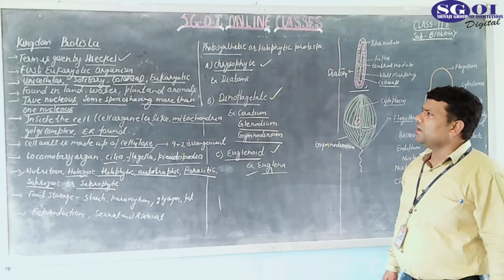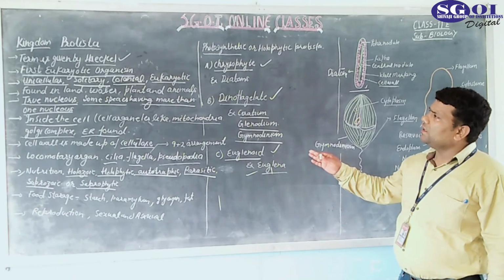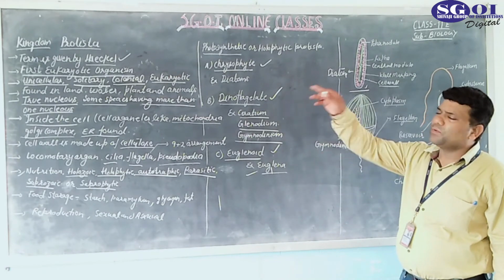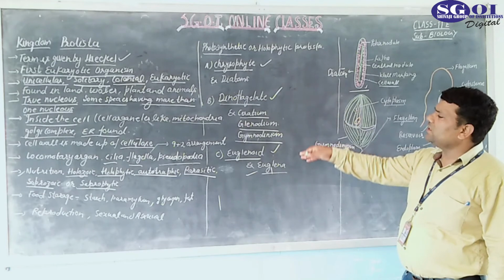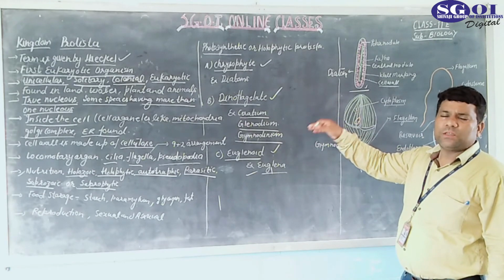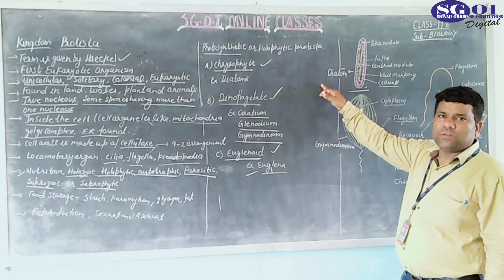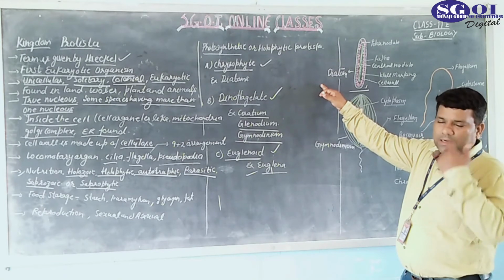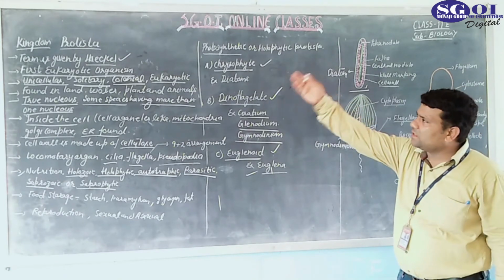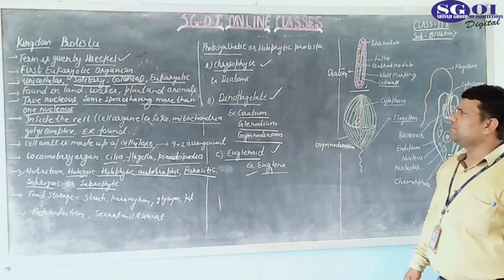Some scientists have also considered them in the animal kingdom protista, and some consider these three groups as algae. Algae, you know, is a plant, in the plant kingdom, and protista is the animal kingdom.